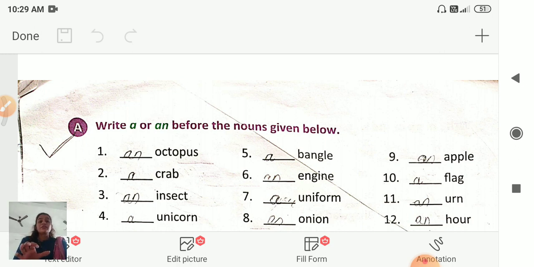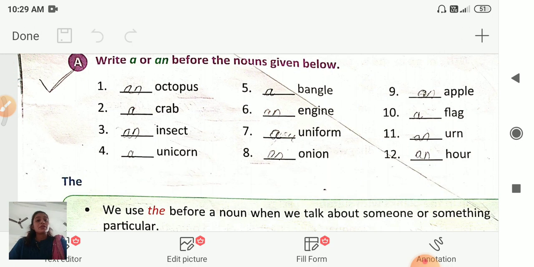Okay. Now, the rest of all the words you have to write by yourself as homework. Okay, students. Thank you.